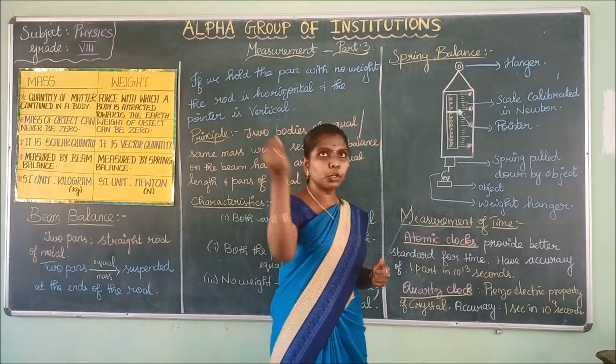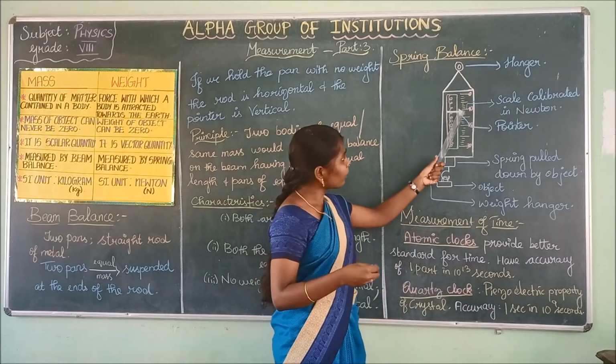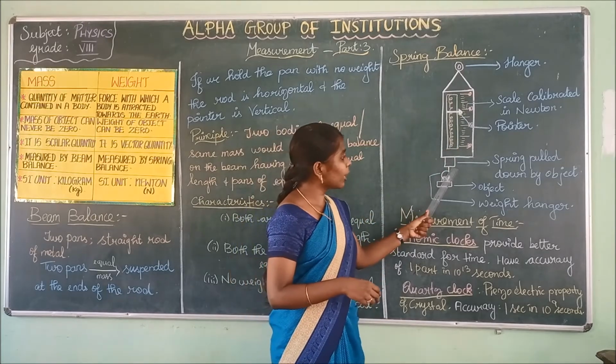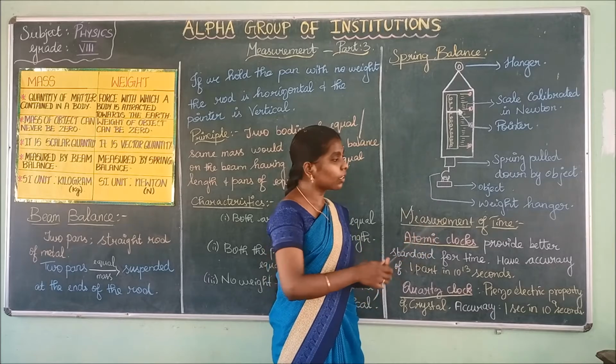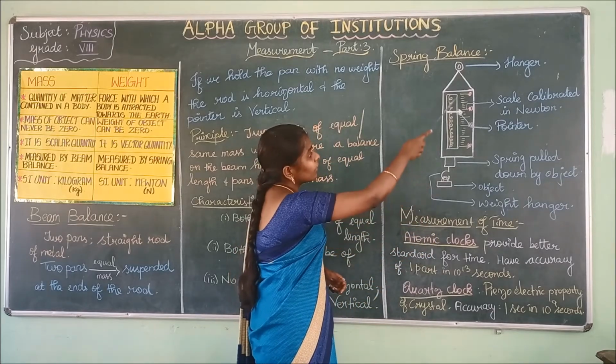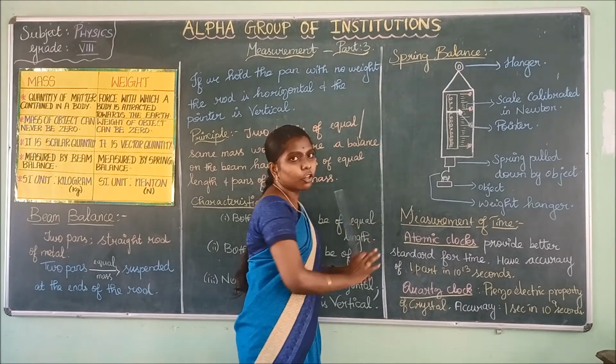If you add the object, the spring will get enlarged and the pointer will point towards the scale. There will be a weight hanger to hang the weight. The object will be hung on the weight hanger, the spring gets extended and the pointer will point to the reading on the scale.